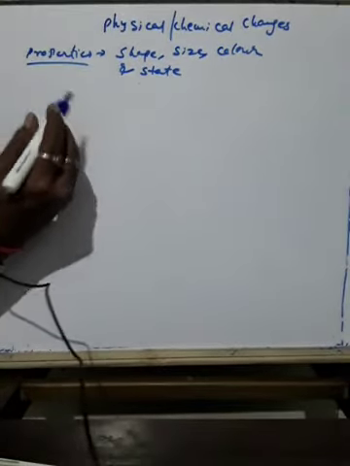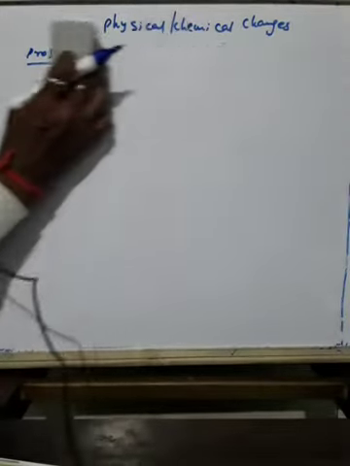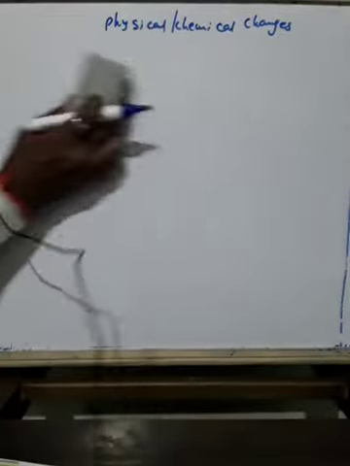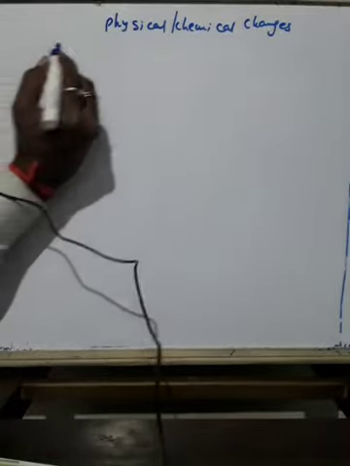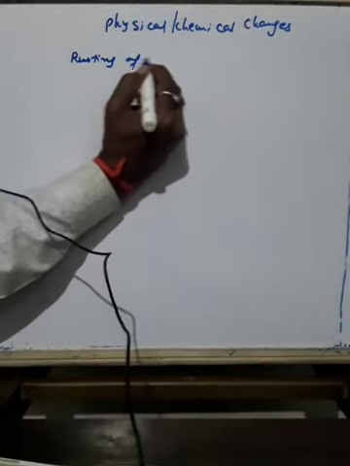Then what is a chemical change? See, a change in which... you are quite familiar. You might have already seen some examples in your daily life also. The best example is rusting of iron.